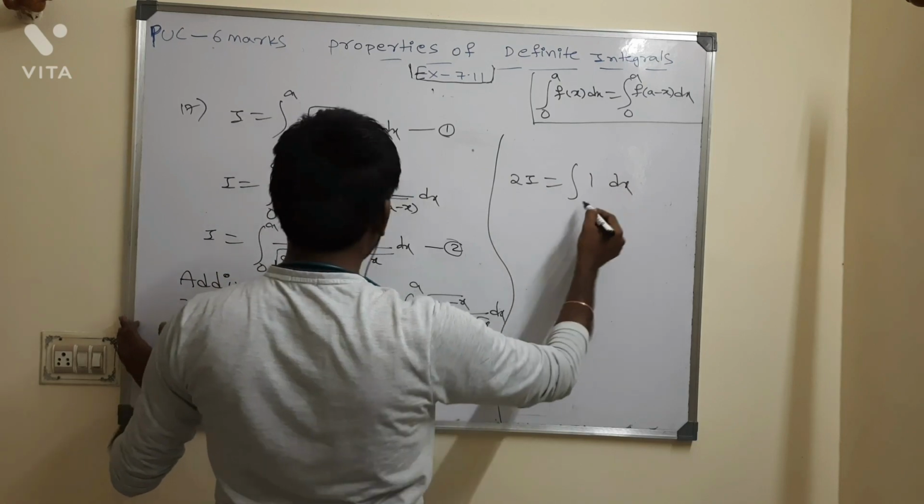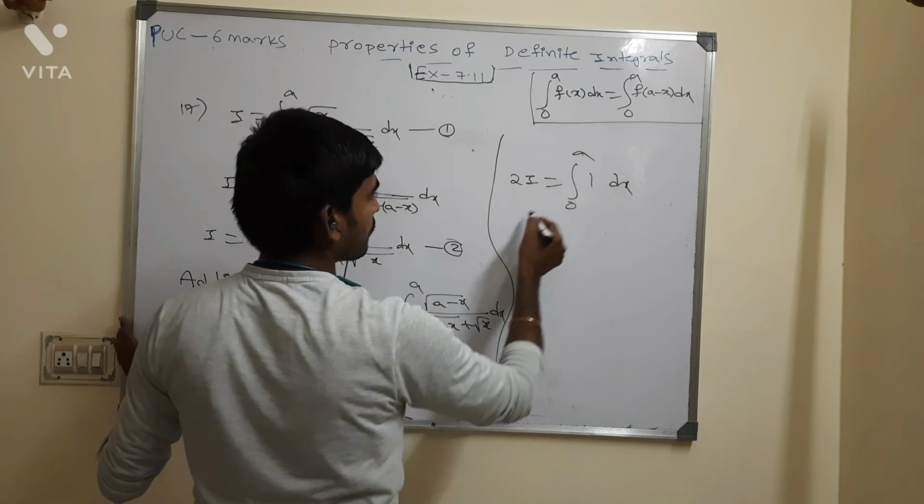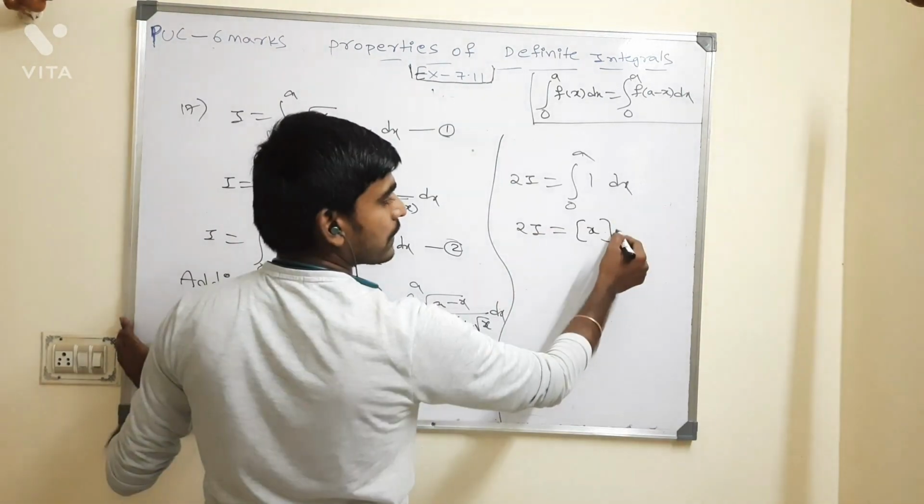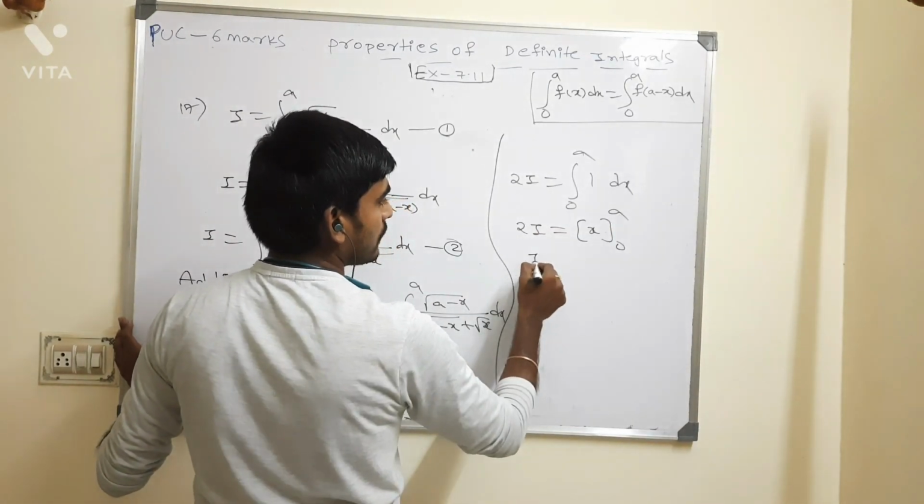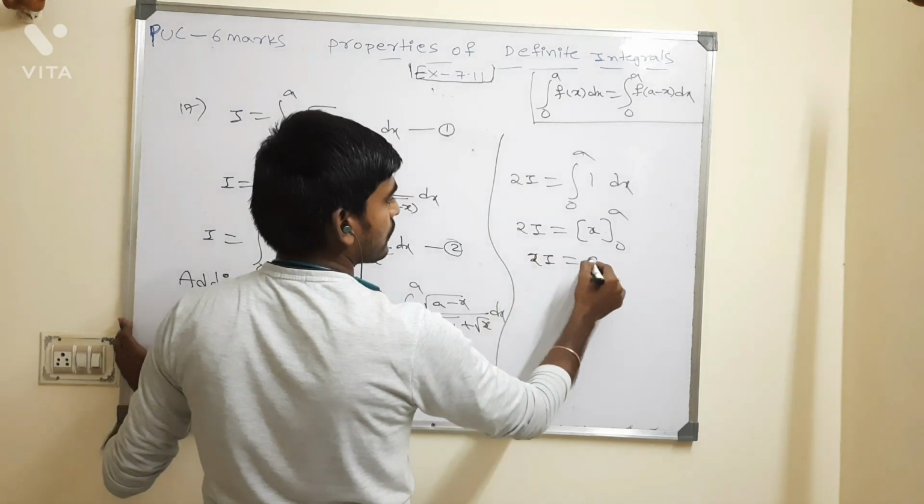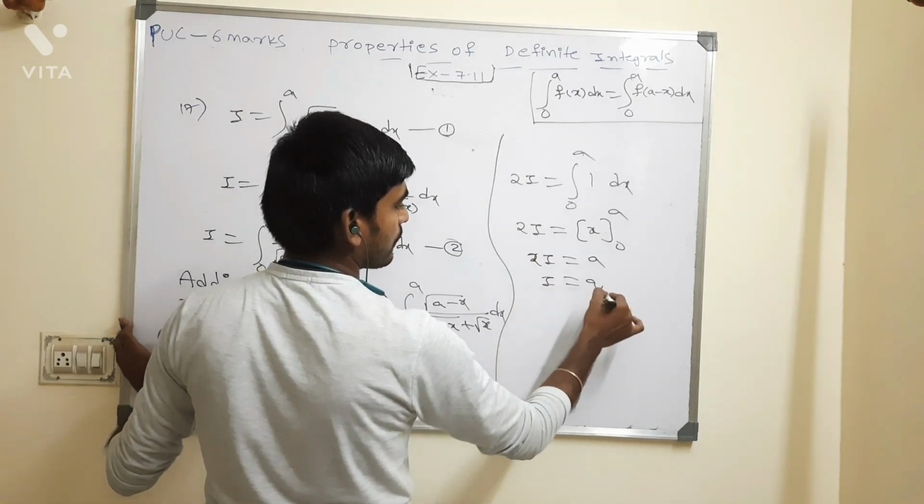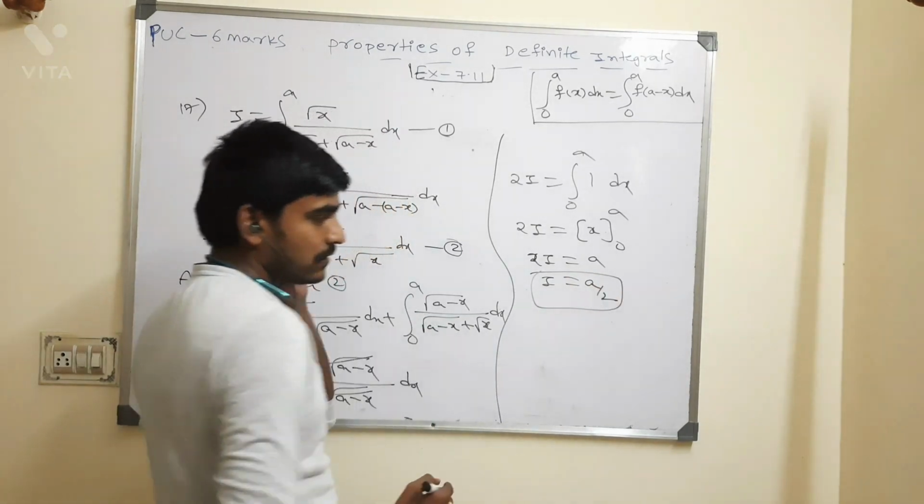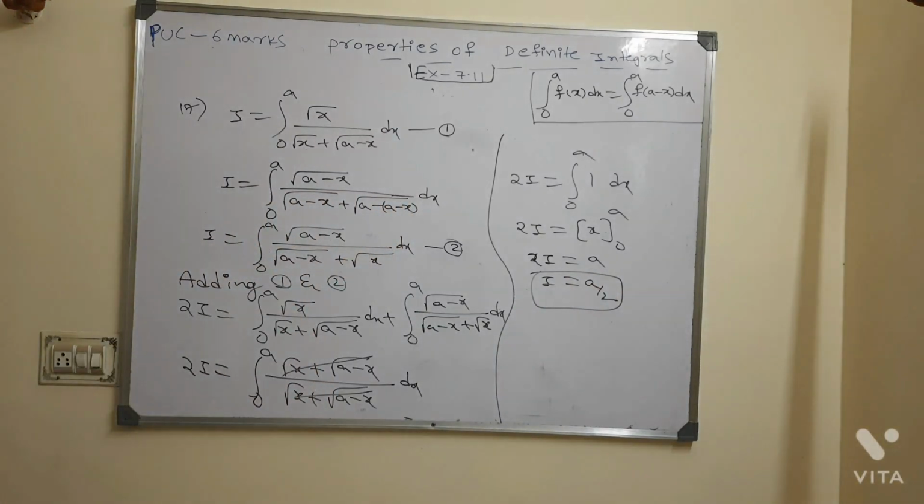Then the limits are 0 to a. 2I is equal to x, since the integration of 1 dx is x, from 0 to a. So 2I is equal to a, and I is equal to a by 2, right? You got it, right? Next, problem number 8.